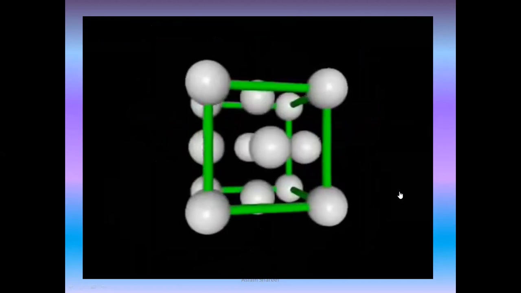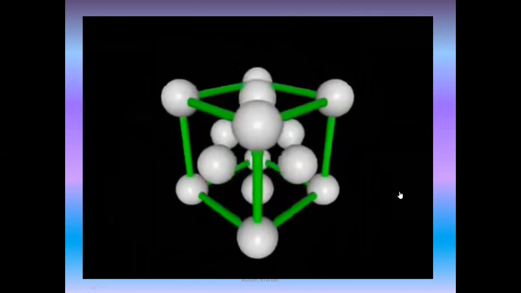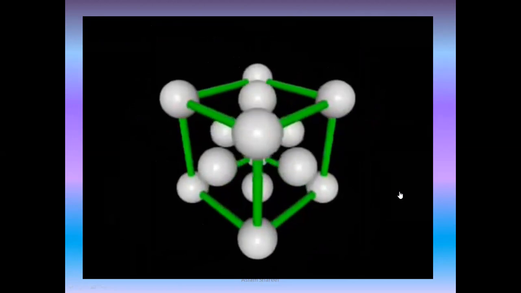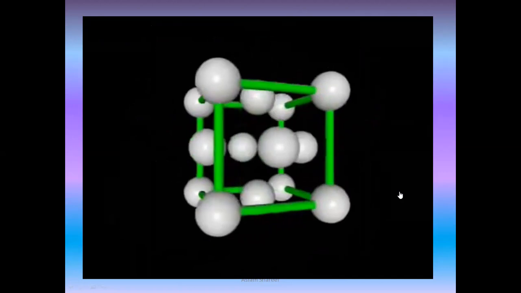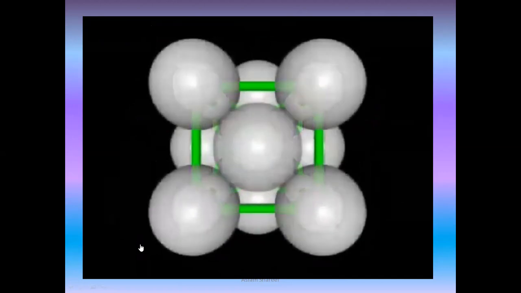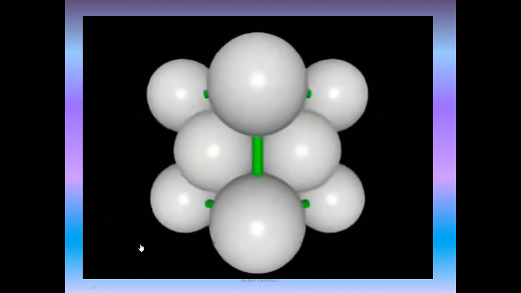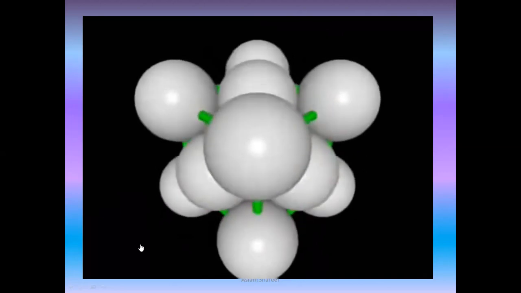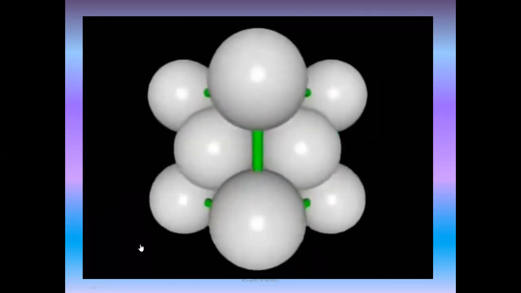The face-centered cubic lattice contains the same 8 vertex atoms as the simple cubic and body-centered cubic lattices, but also contains 6 atoms located in the 6 faces of the cell. In a space-filling model of the face-centered cubic unit cell, the atoms touch along the side diagonal of the cell. Each face atom touches the 4 vertex atoms that define the face of the cell.